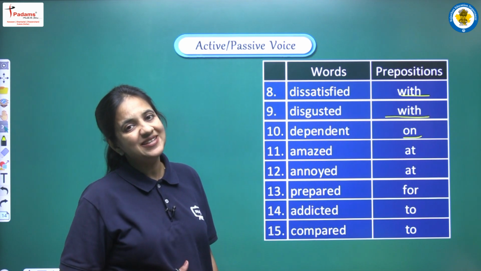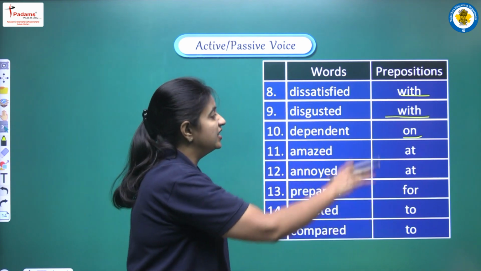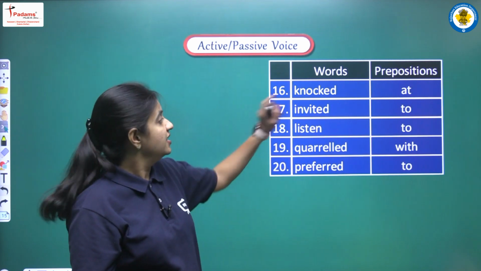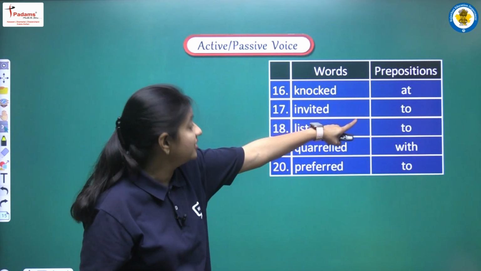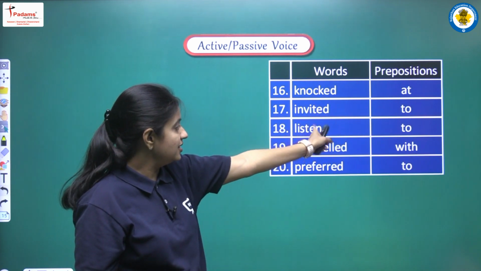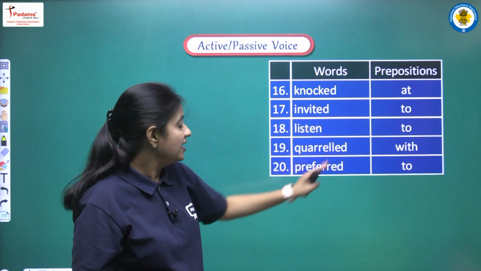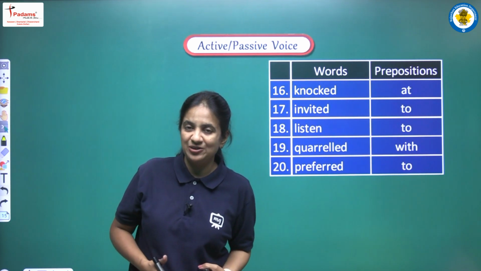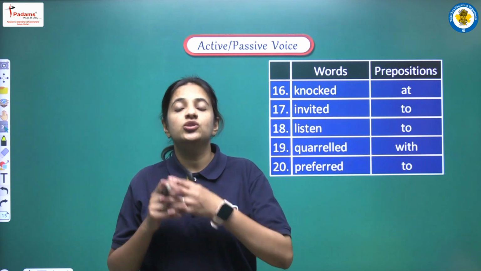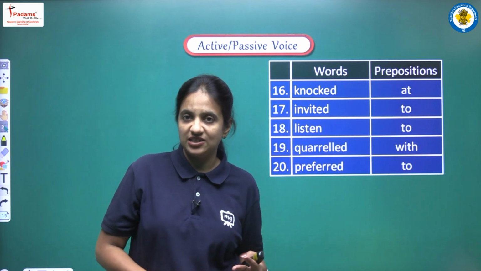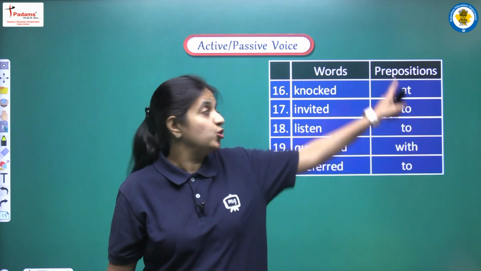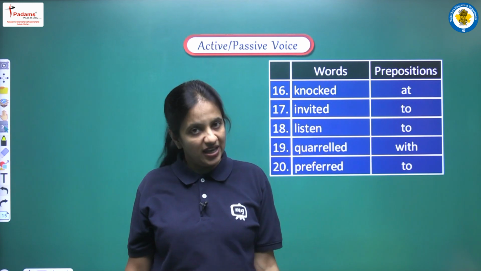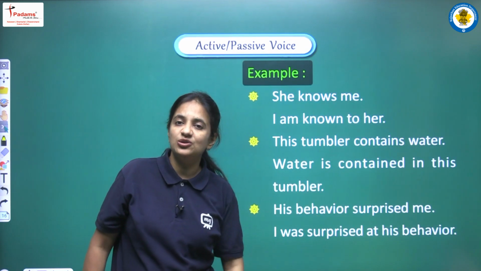So yes, again I am saying this thing, just learn all these words and learn all the prepositions that we have to use along with these words. Next we are having knocked at, invited to, listen to, quarreled with, and preferred to. So these are some major words, some important words that we can have in our active voice. Then we are converting the sentence into passive voice. So in the place of by we have to write these particular prepositions that we are having here in this table. Okay, and now let's see some of the examples to clear this thing.